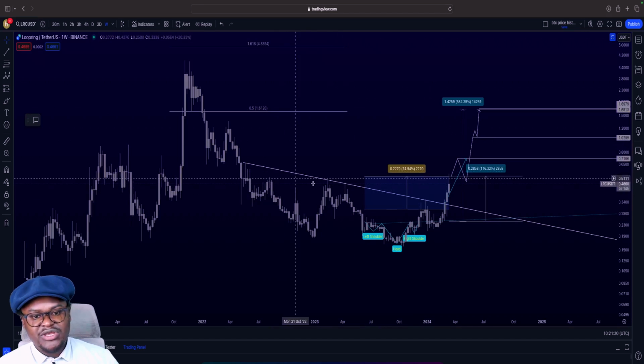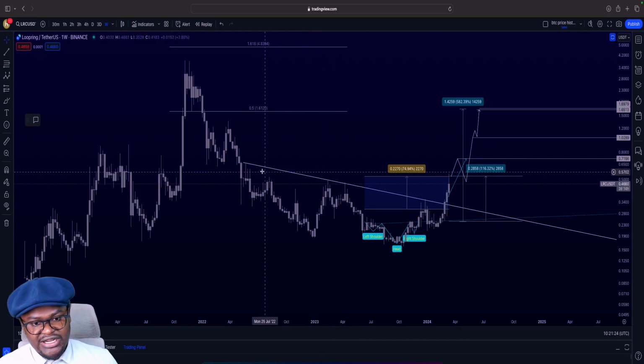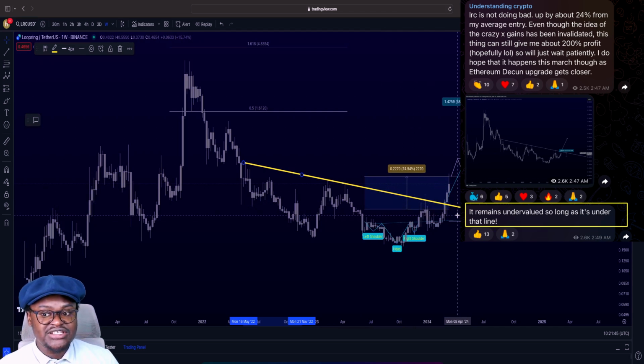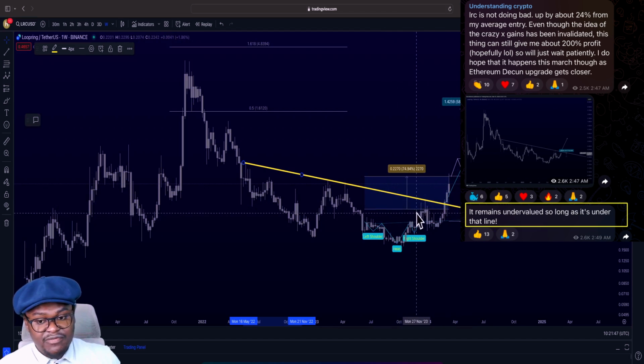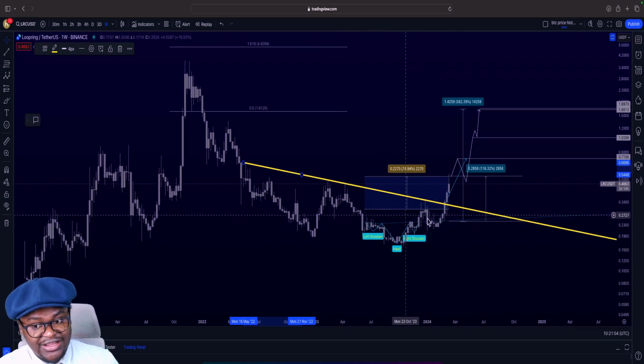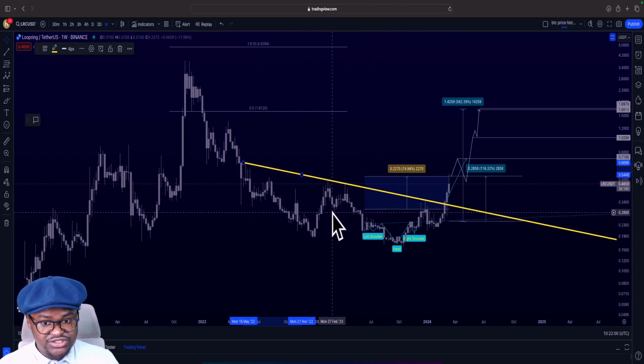As we can see from here, I did send you charts on Telegram. I kept reminding everybody, telling you that so long as it remains below this line, it is up for accumulation. So this is the accumulation point right here. Its believers should be accumulating inside of this zone right here.